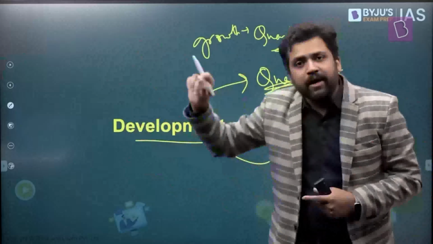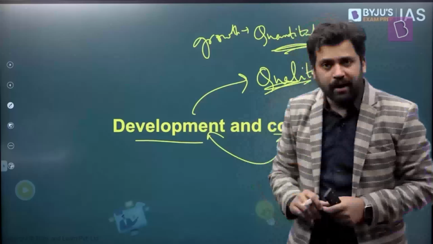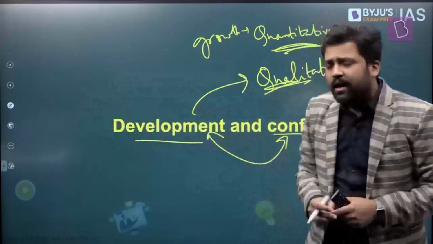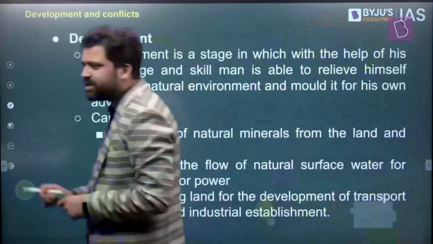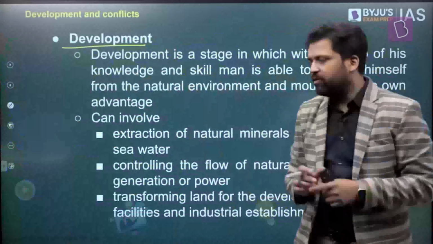But why do you think there can be a conflict when you go for these kinds of development projects? This is what we are going to understand in the next 20 minutes or so. So let's get into the topic. First thing, what is development? Now we are looking at the traditional definition of development.